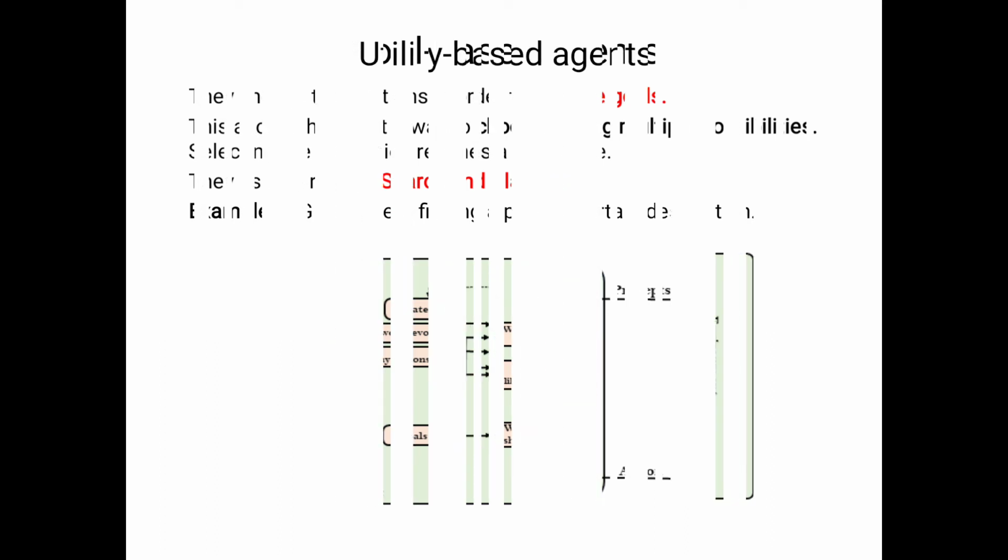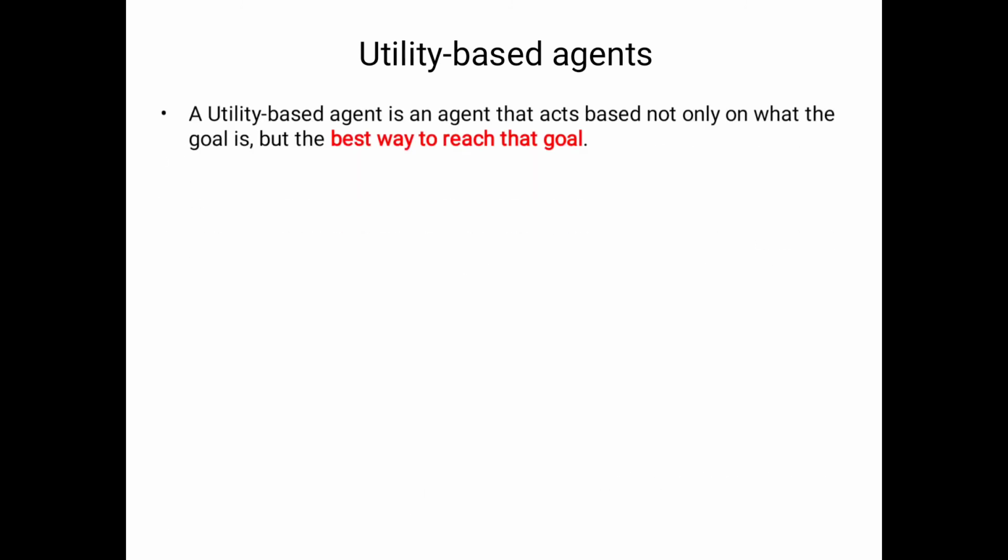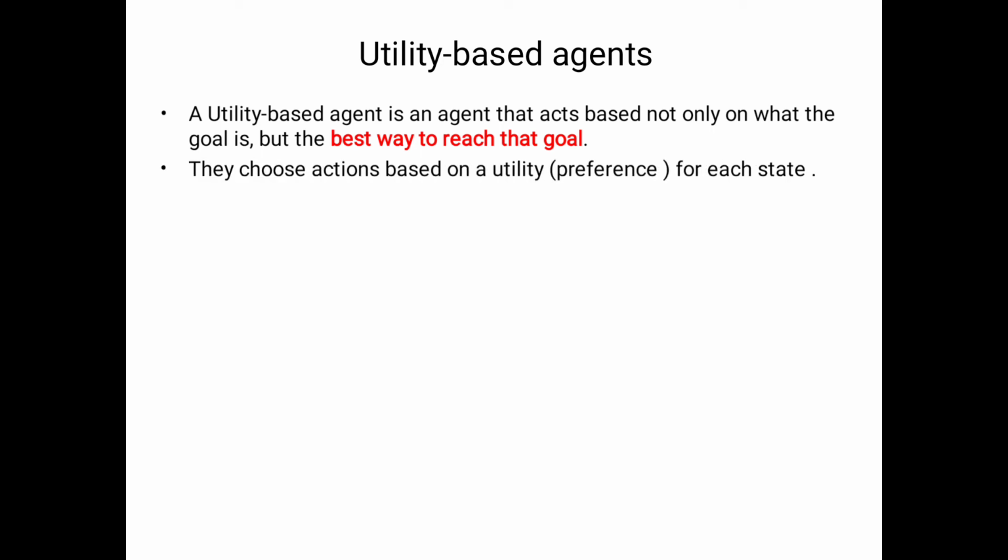Now the fourth type is utility based agents. The only small difference is between goal based and utility based. The utility based agent also works on achieving the goals, but it selects the best way to reach that goal. So it chooses one preference; it selects actions based on a utility.